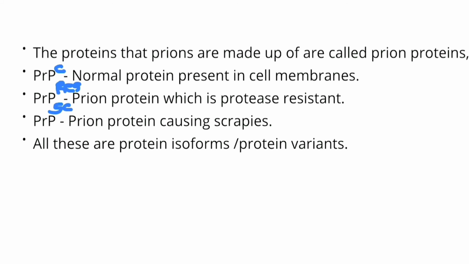Sometimes it takes even decades, when finally all these normal proteins convert into prion proteins, and then the disease is expressed. Once the disease is expressed, it takes a few weeks, months or even a few years before the organism dies.